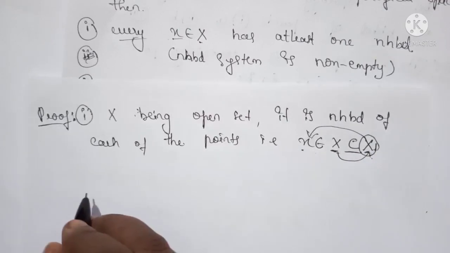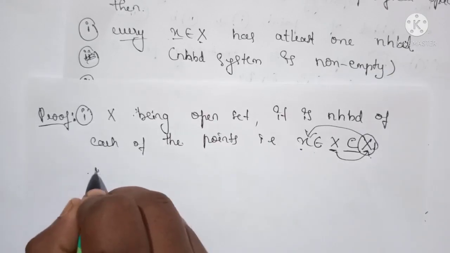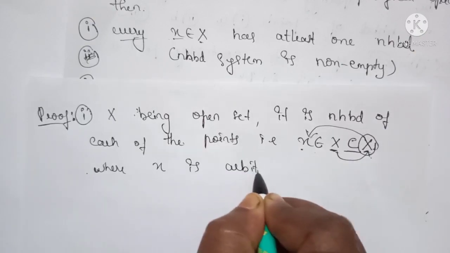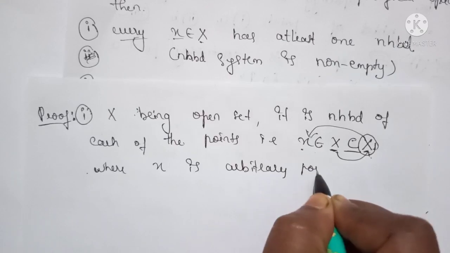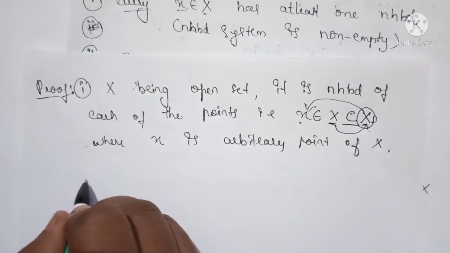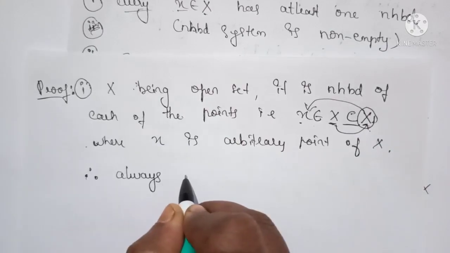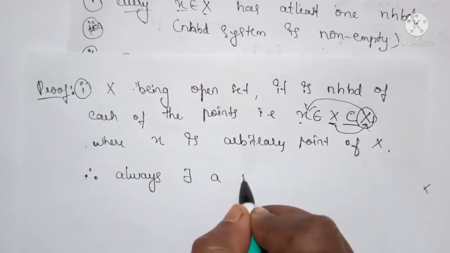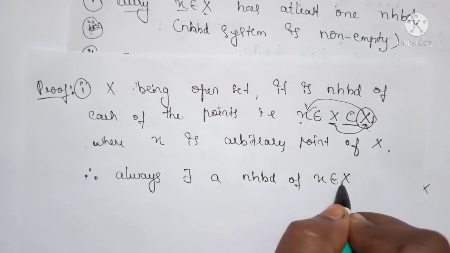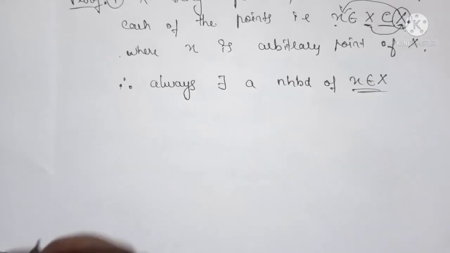Okay, where x is an arbitrary point, therefore there always exists a neighborhood of x belonging to X, which is non-empty. Okay, second one.